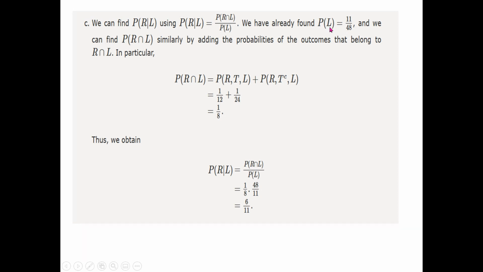So we already computed that the probability of late is equal to 11 by 48.